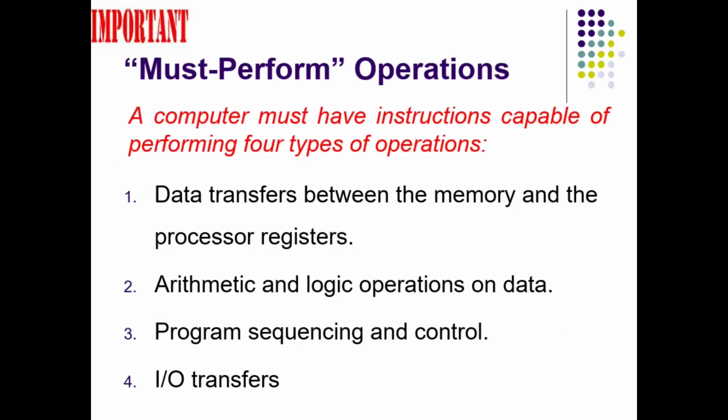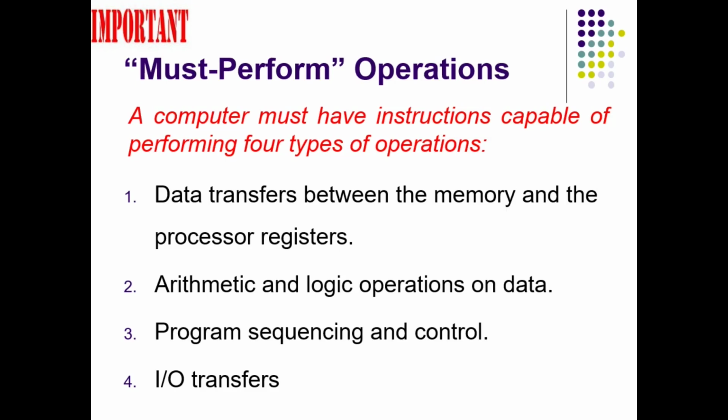Just now I told that every processor is capable of performing various operations. So operations are nothing but instructions. Here there are 4 categories of instructions that a particular processor must support. So every processor in the market right now should support all these 4 types of instructions. These essential 4 types are: one, data transfer instructions.